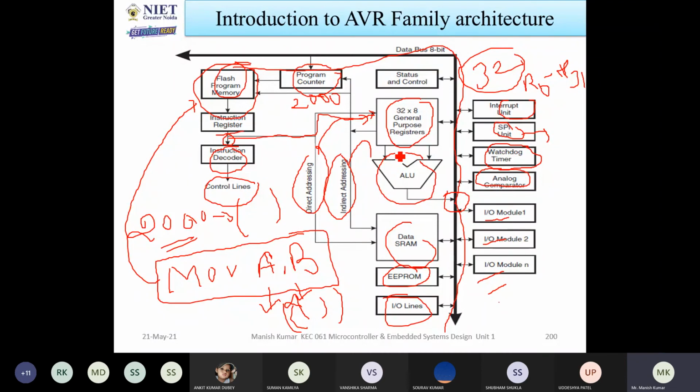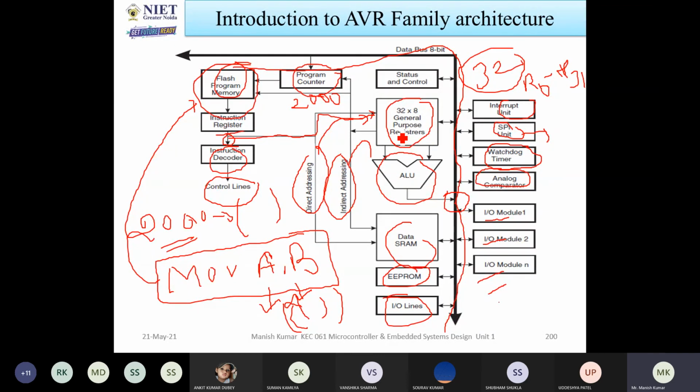In between, your parents tell you that you have to do this type of work. What will you do? Either you will refuse it, or the second option is you will stop this, do the work, and then come back and join again. That comes under priority. Which work has the highest priority? So in interrupts, there are so many things.